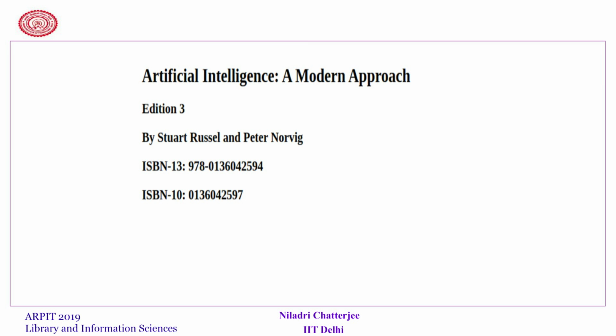Artificial Intelligence is H1, that means header of type 1, which is the highest level header, so it is a slightly bigger font. Edition 3 by Stuart Russell and the different ISBN numbers, that you can see are in a smaller font, which is H2, header of level 2.